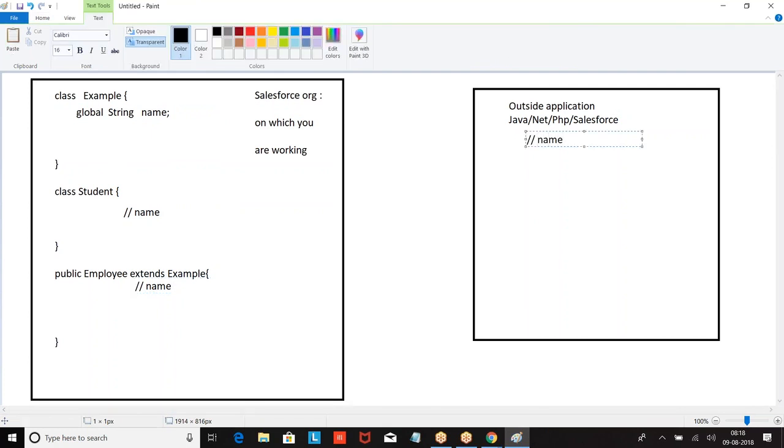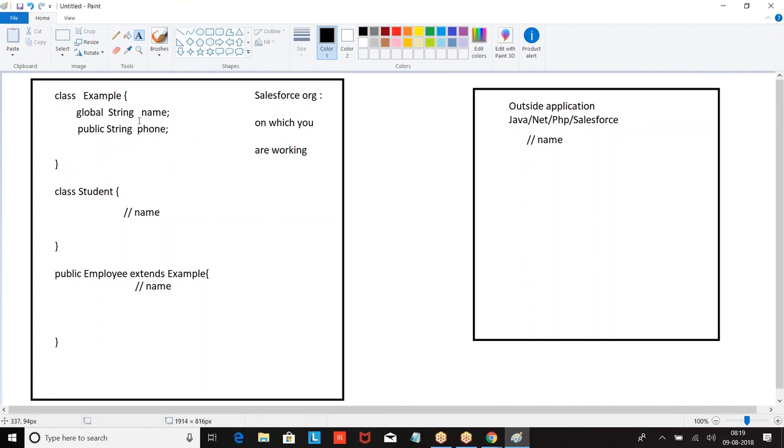If we define any variable as global, that can be accessed anywhere within the organization and also outside the organization. Global members can be accessed within the organization and also outside the organization. Suppose I define public.